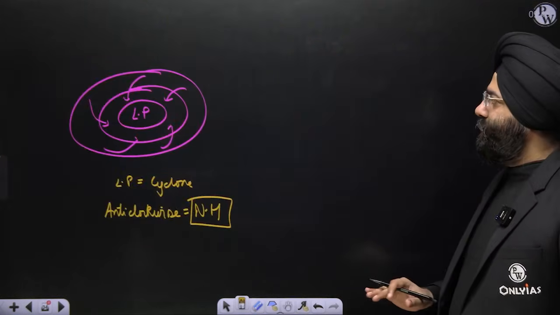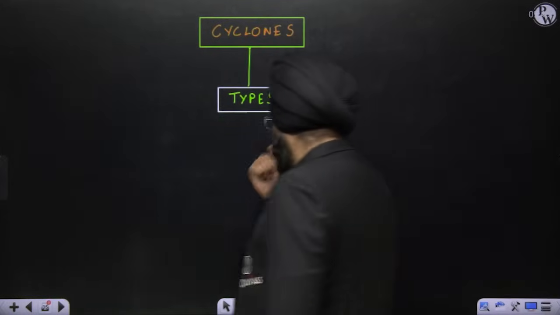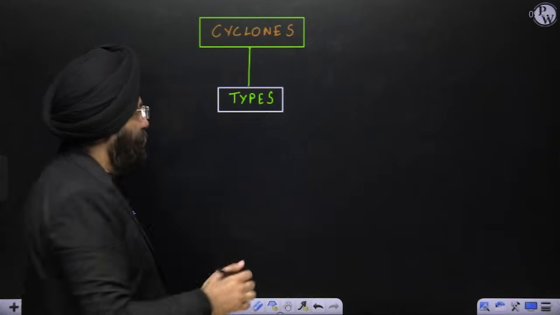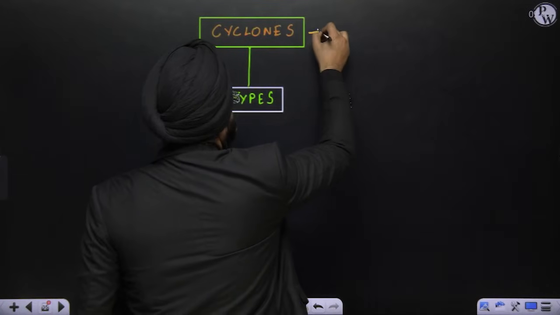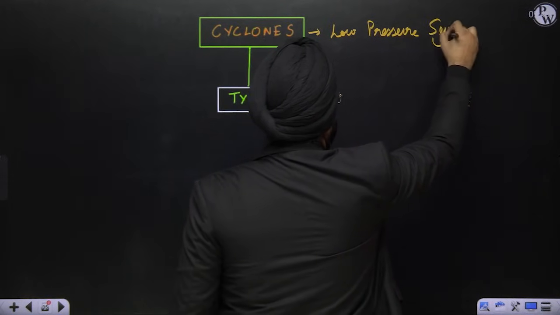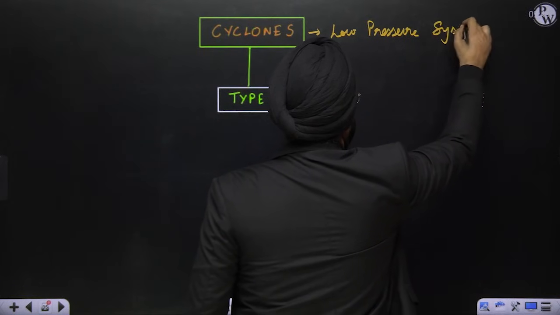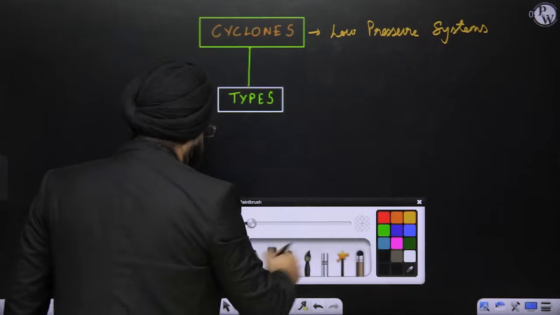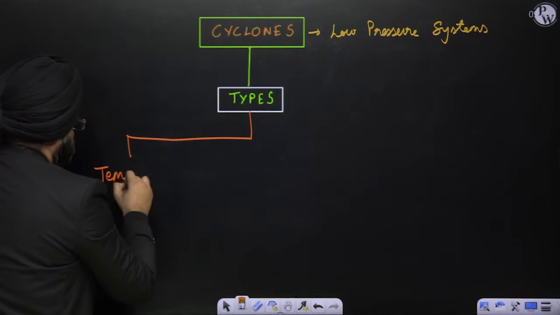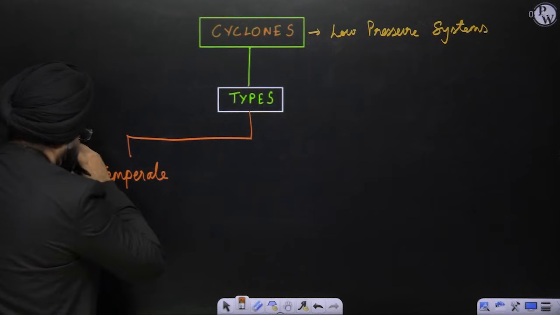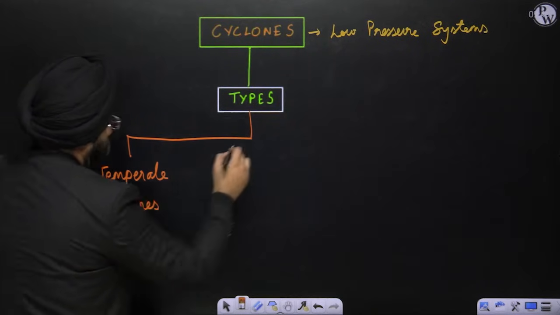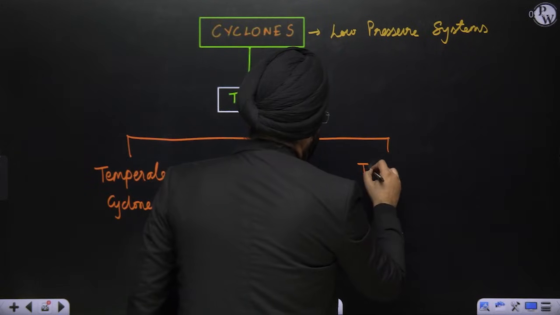Now we'll see this. Wait. First, let us see cyclones and study them in detail, and then we'll study the anticyclones. When I talk about cyclones, these are low pressure systems. When I talk about the types, please understand there are two broad categories. First, temperate cyclones. Second, tropical cyclones.